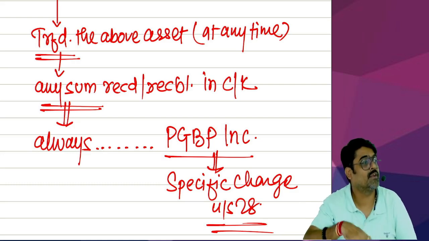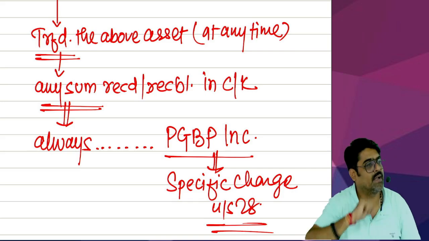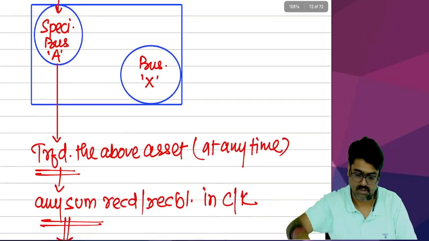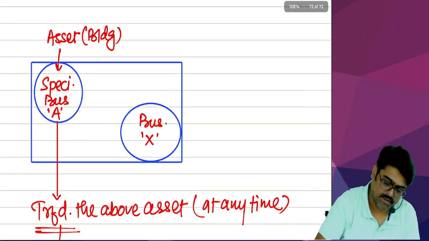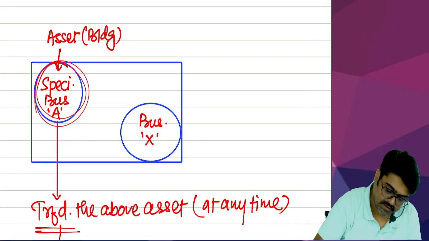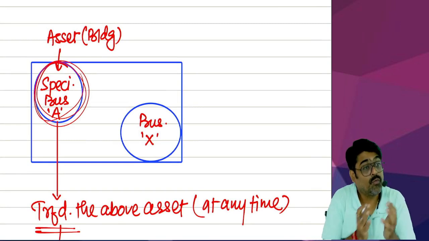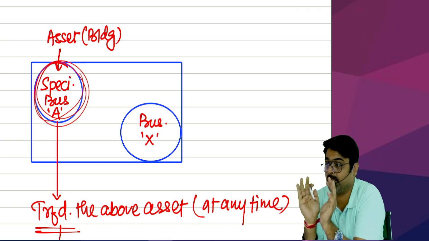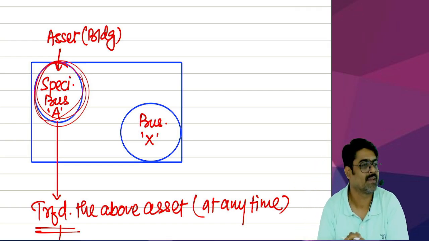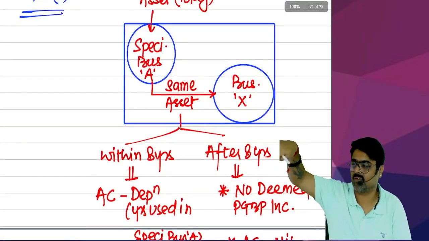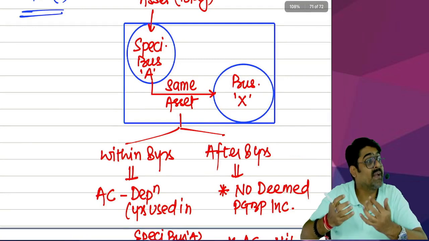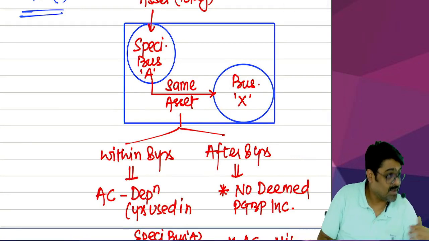Now if the asset is purchased for 50 lakhs, 50 lakhs was allowed as a deduction under section 35AD from your specified business. Yes or no? Now you are not bringing that asset to any other business.